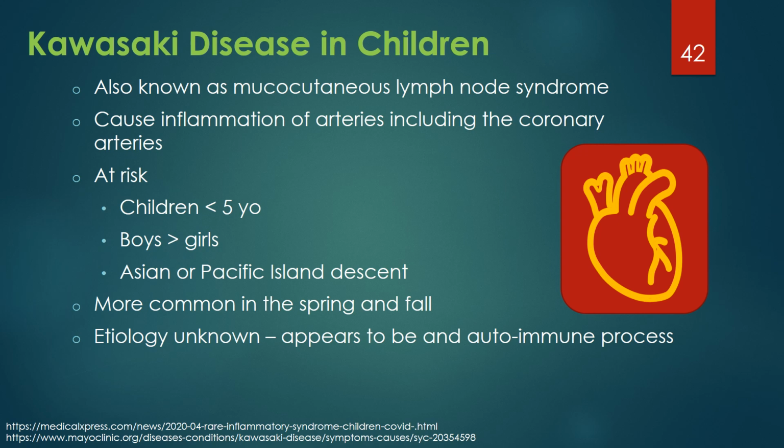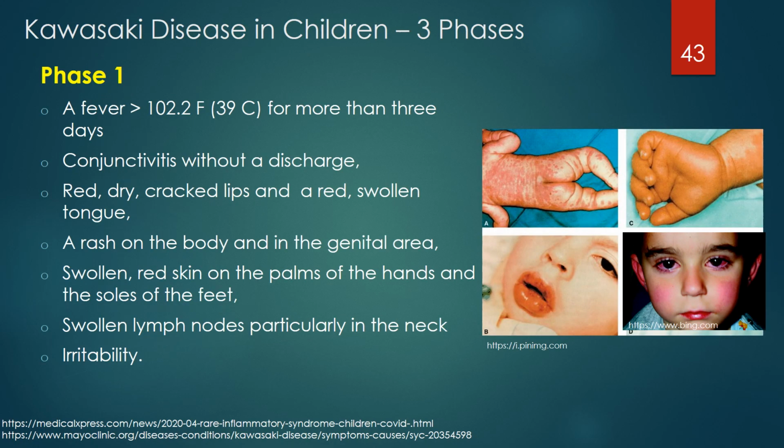The etiology of Kawasaki's disease is unknown. A number of theories link the disease to bacteria, viruses, or other environmental factors that stimulate a vigorous autoimmune response in these children. Kawasaki's disease signs and symptoms usually appear in 3 phases. Signs and symptoms of the first phase may include a fever that's often higher than 102.2 degrees Fahrenheit or 39 degrees centigrade and lasts for more than 3 days.